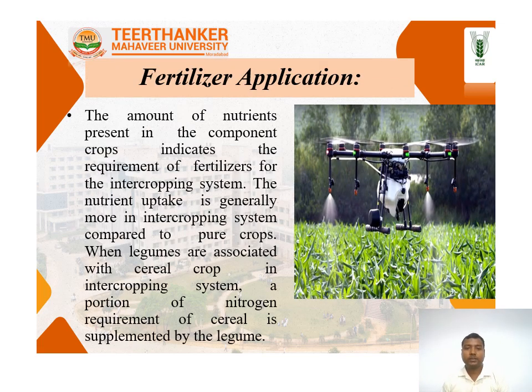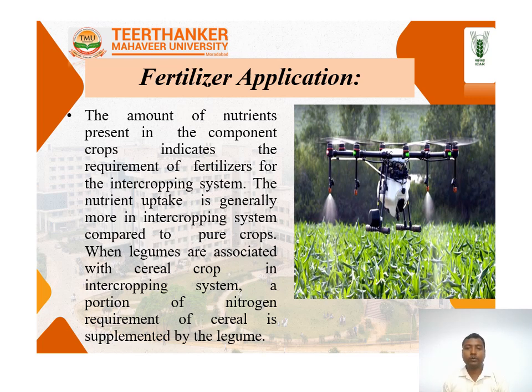Next, this is the application of fertilizer. The amount of nutrient present in the component crops indicates the requirement of fertilizer for the intercropping system. The nutrient uptake is generally more in the intercropping system compared to the pure crop. When legumes are associated with the cereal crop in intercropping systems, a portion of the nutrient requirement of the cereal is supplied by the legumes.